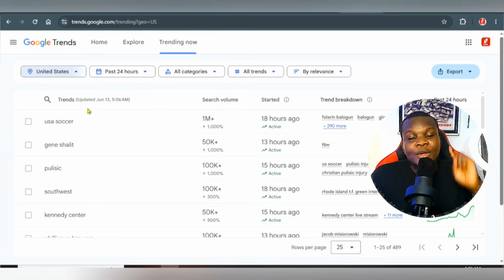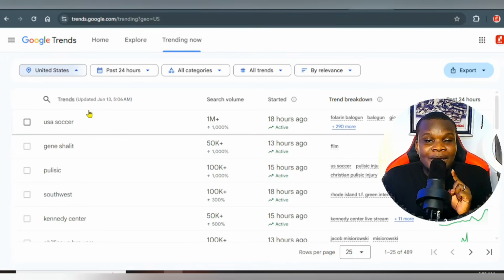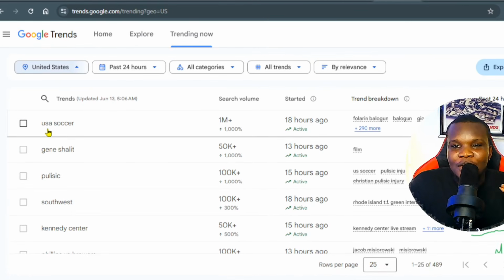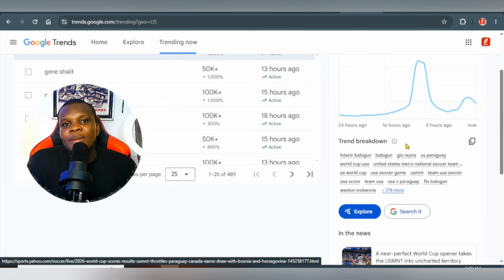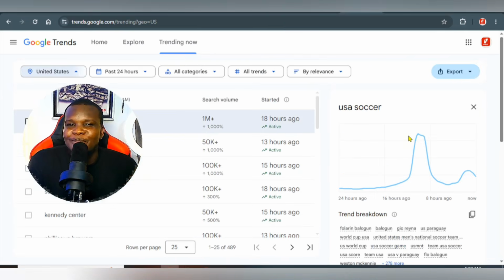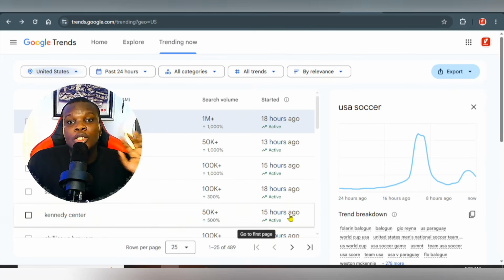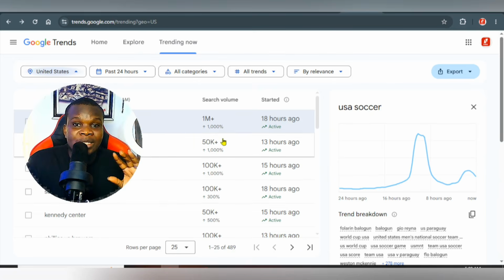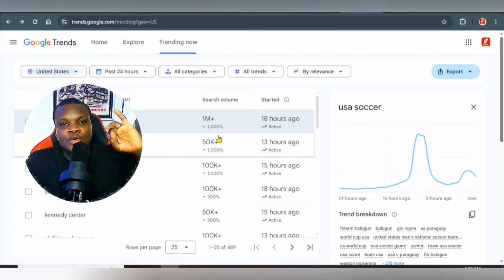Alright, one of the biggest trends here in this same country is USA soccer, and it has over 1 million searches in the last 18 hours. So you might be asking, how do I now monetize this particular thing? Because this is having lots of influence and a lot of people are interested in football, there are two ways to go about this.